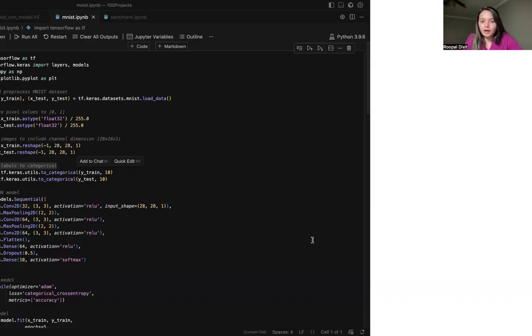Now we will move to the flattening and dense layers. After the convolutional and pooling layers, we flatten the feature maps into a single long list, like laying out all the clues in a row. The dense layers, think of them as the head detectives. They analyze these clues to decide which digit it is. The final layer has 10 nodes, one for each digit, and uses a softmax function to output probabilities.